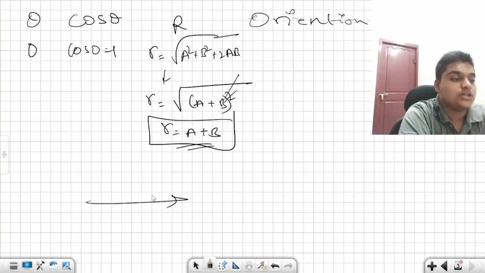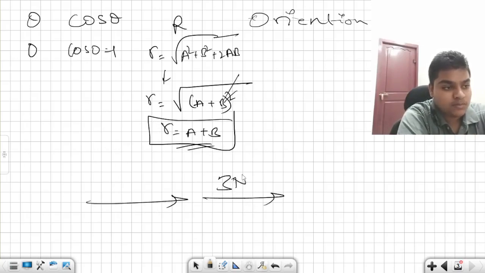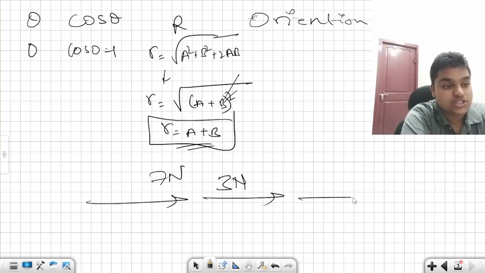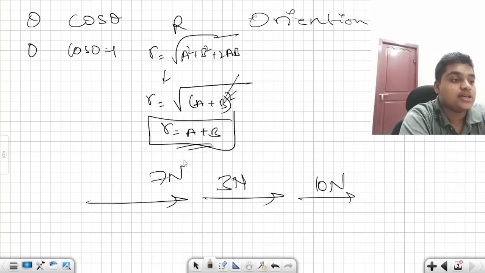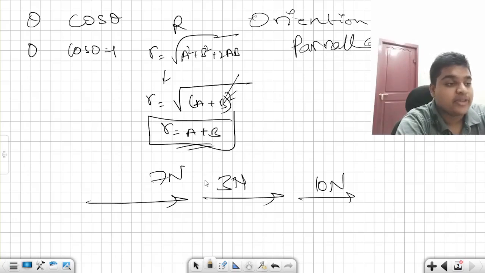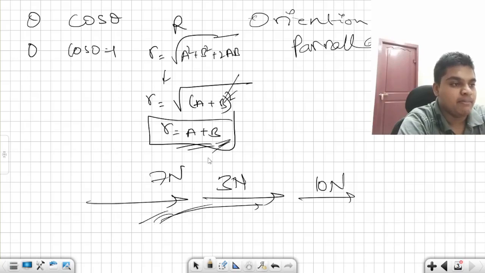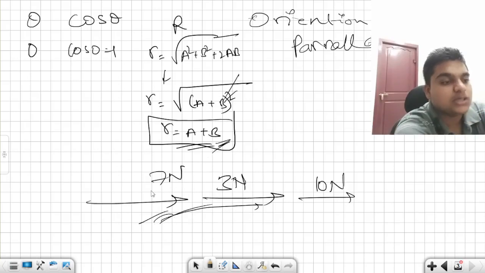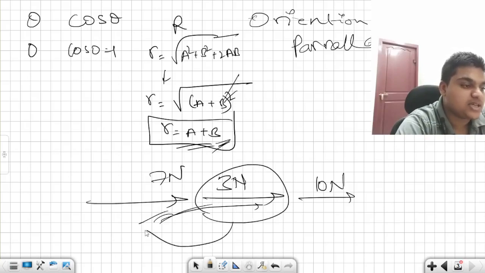If some force is 3 Newton and some 7 Newton are acting this way, then the resultant of these two forces will become simply 10 Newton. How can I say? If the angle is 0 between them, then, as I have already told in my previous episode, they are parallel vectors. Parallel vectors. Am I right? If they are parallel vectors, simply you can add them. Okay? Remember this. These two are parallel vectors.